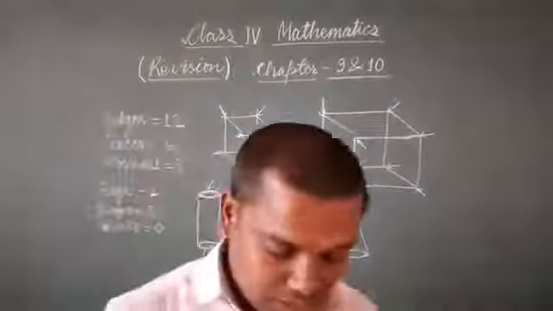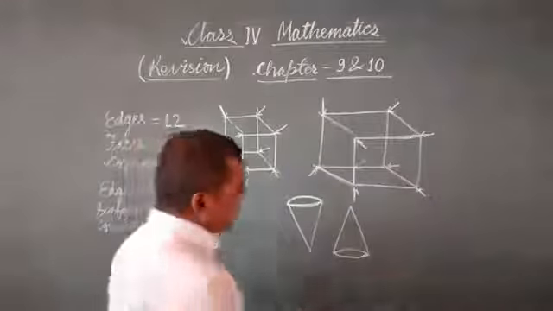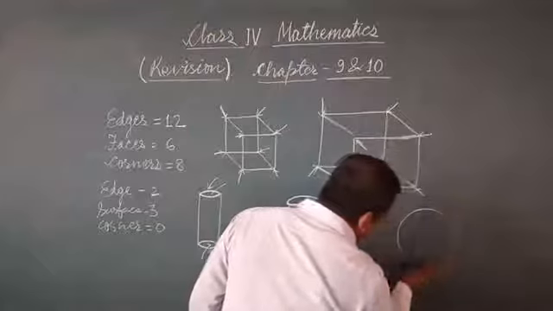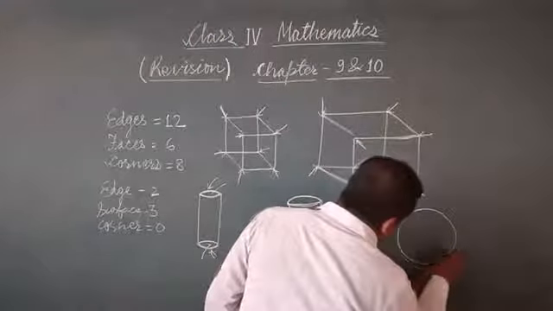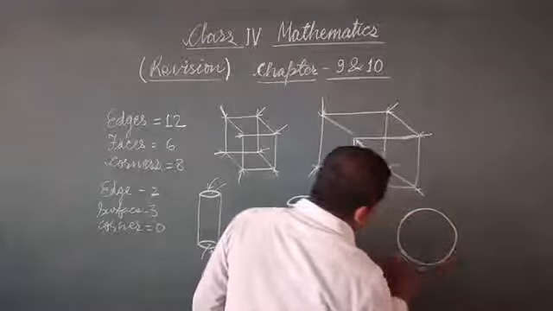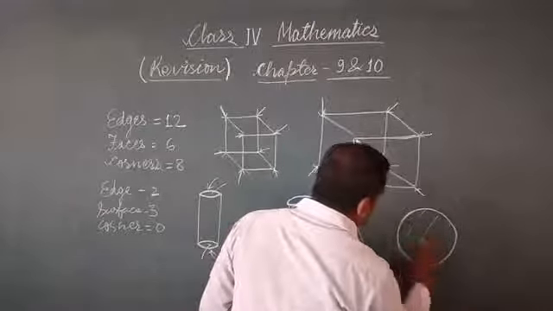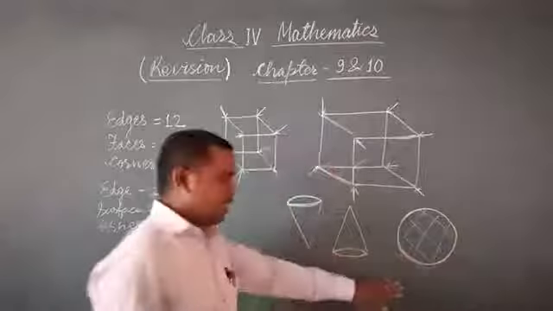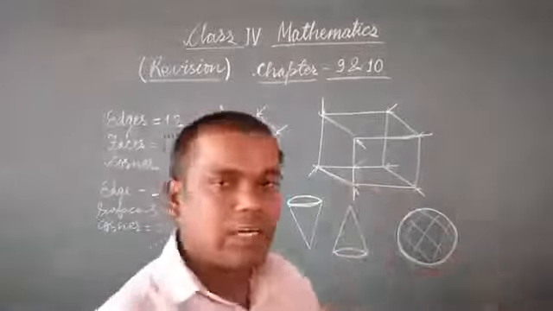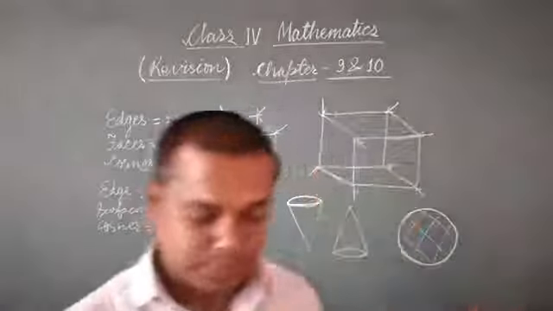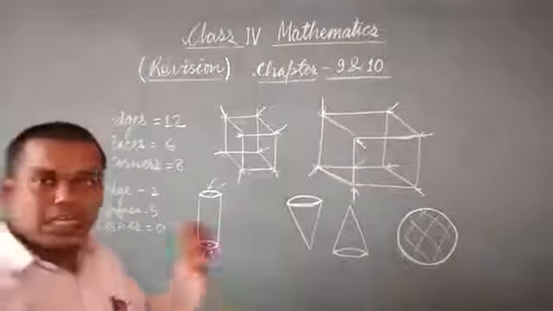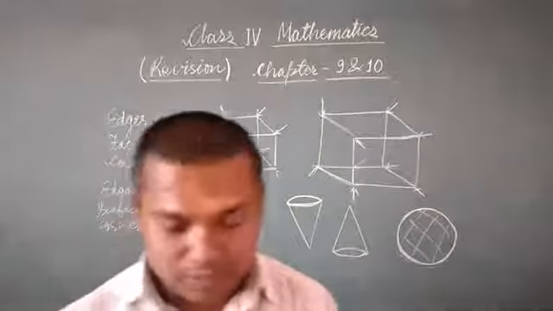Okay? Then we discuss about a sphere. It is a solid figure. Just I am drawing a circle, but it is not a circle, it is a sphere. It is a solid figure, so here it is filled totally. So it is a sphere. There is no vertex, only a curved surface and no edge also. So about solids you have studied here, just you have reviewed this one.